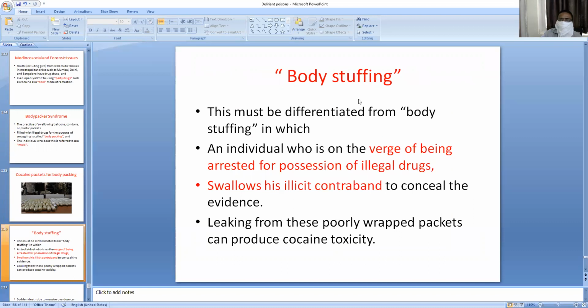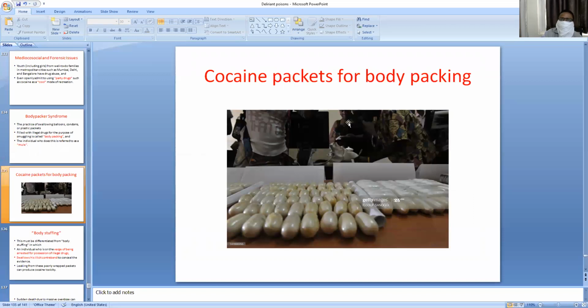So what is body packing and what is body stuffing? The difference is, body packing is when the person travels with already ingested plastic-filled cocaine capsules.